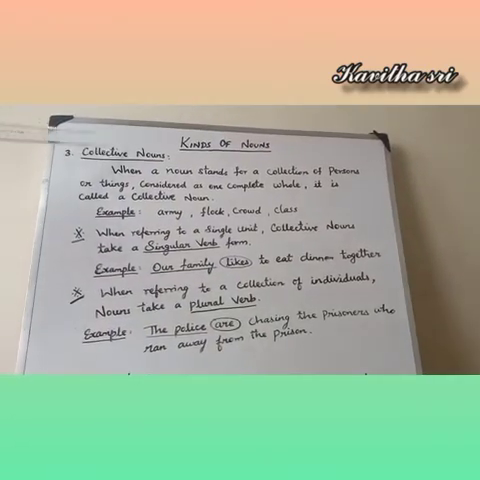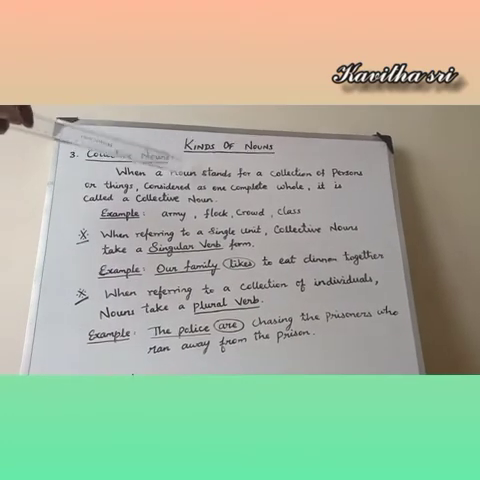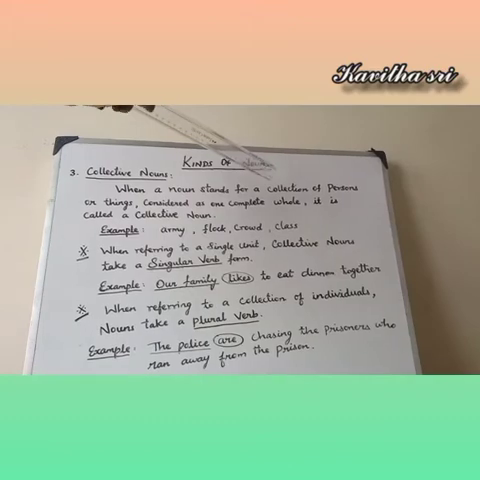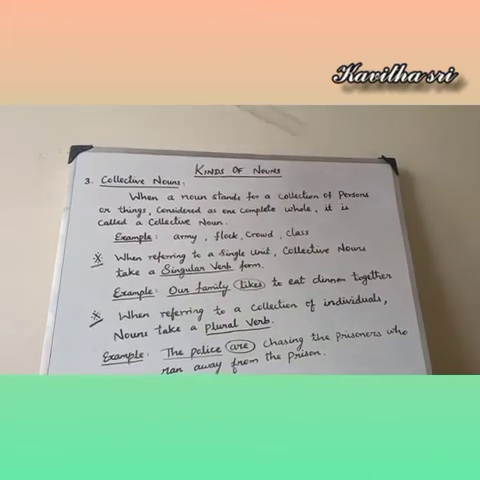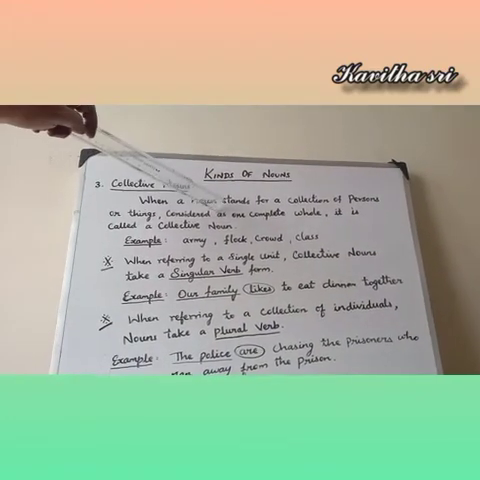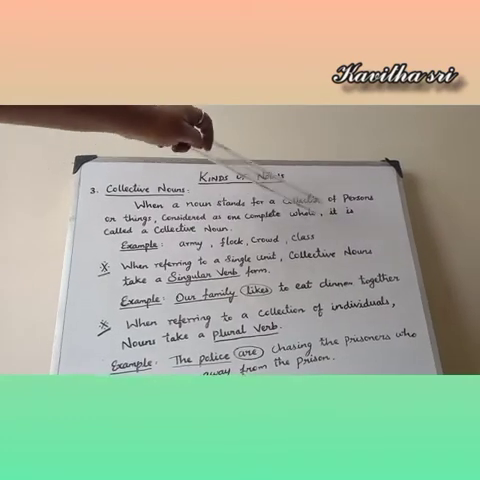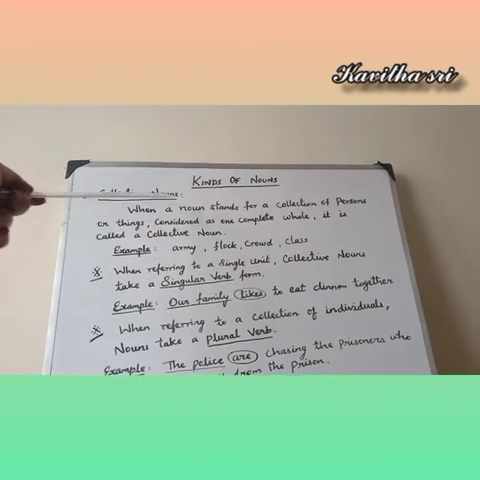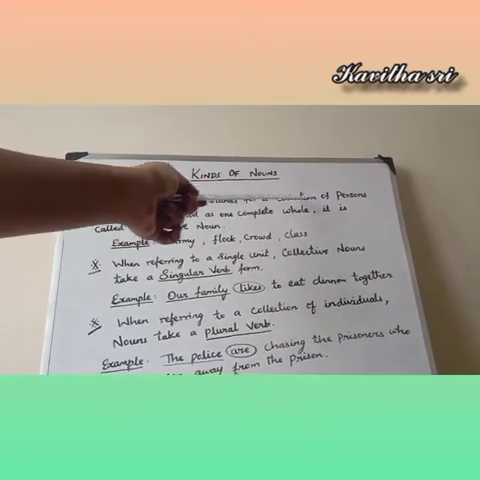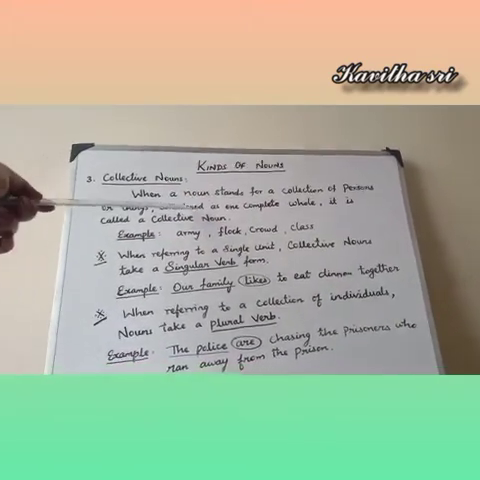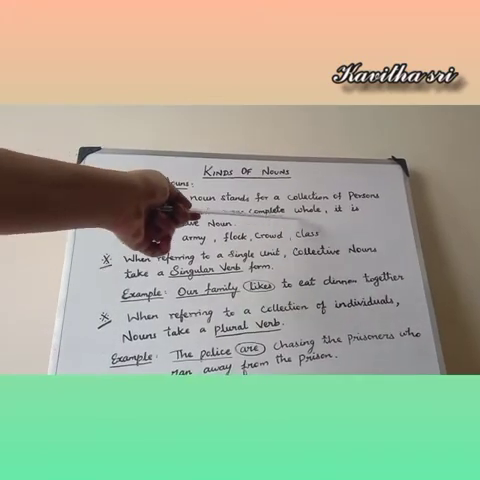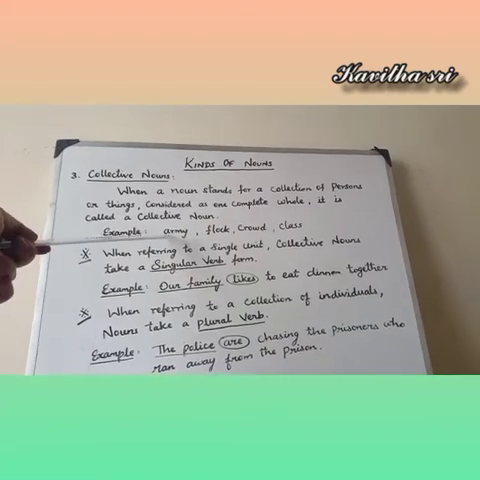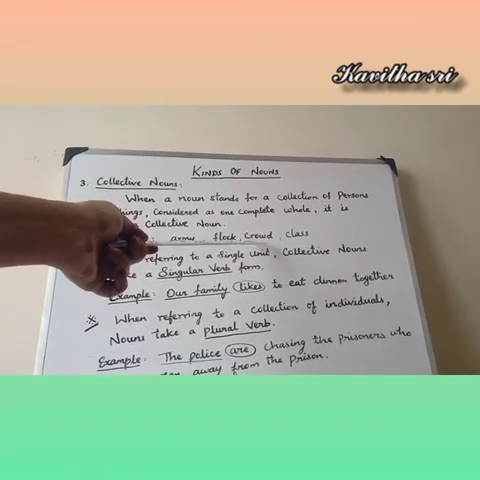Third one, collective nouns. When a noun stands for a collection of persons or things considered as one complete whole, it is called a collective noun. Once again, when a noun stands for a collection of persons or things considered as one complete whole, it is called a collective noun. For example, army, flock, crowd, class.